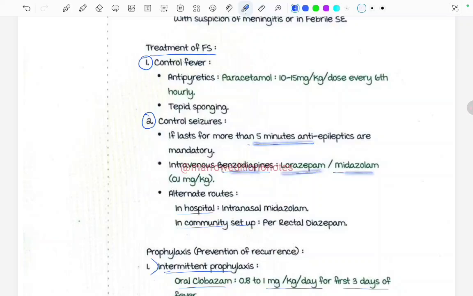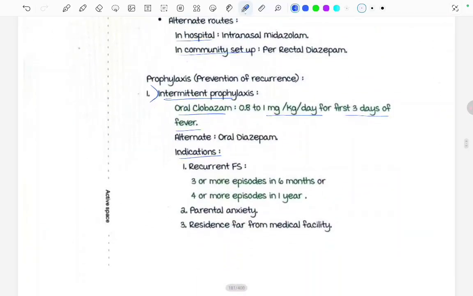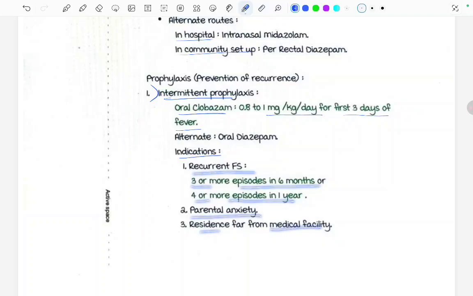Now for prophylaxis, there is intermittent prophylaxis, and there is something called continuous prophylaxis. Intermittent prophylaxis is done if there is recurrent seizure, that is 3 or more episodes in 6 months or 4 or more episodes in 1 year, there is parental anxiety, or residence is far from the medical facility. In intermittent prophylaxis, we give oral clobazam in the dose of 1 mg per kg for the first 3 days of fever.